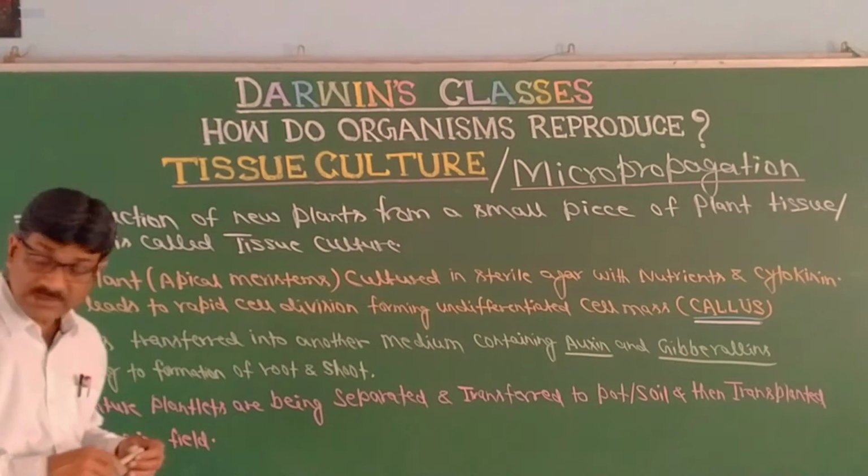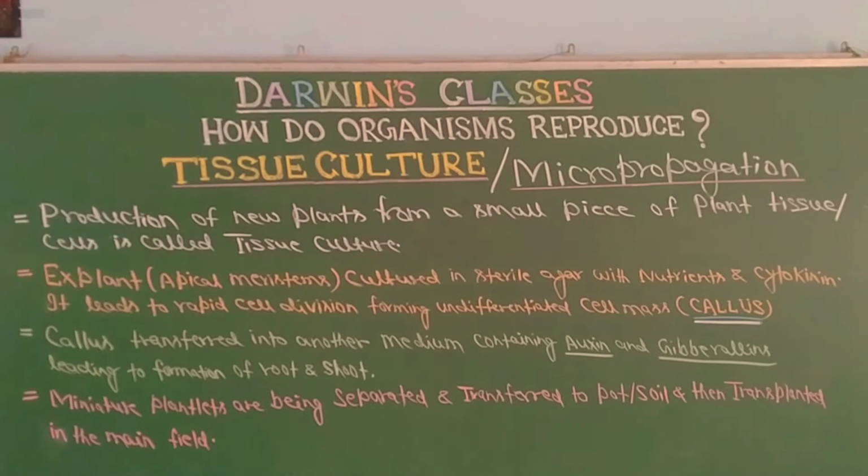The plantlets are primarily synthesized in an AC room at optimum temperature, so if they are exposed to sunlight for a longer duration, they will die.